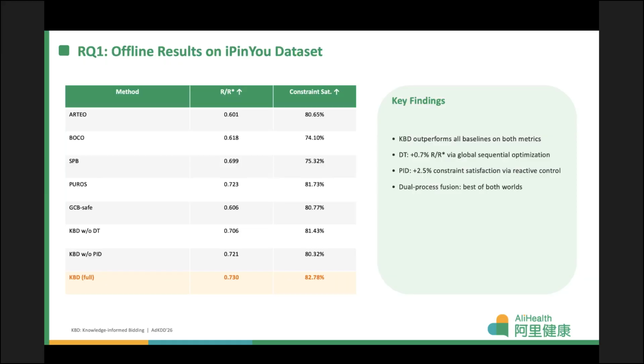On the iPinYou dataset, KBD achieves the best R over R star of 0.73 and the constraint satisfaction of 82.78%, outperforming all baselines. The ablation shows that removing DT costs 0.7% in R over R star, while removing PID costs 2.5% in constraint satisfaction, confirming that both components are essential.